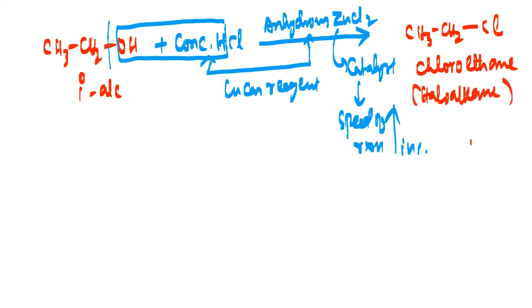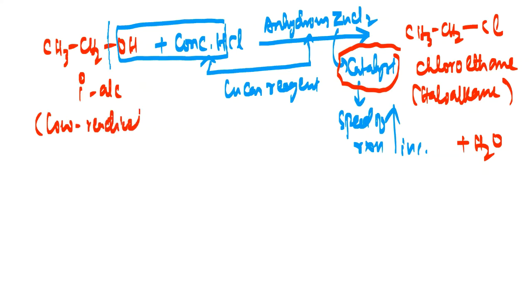And along with haloalkane, you are also getting water. Water is also released. And remember, this is a very slow reaction. That's why we require a catalyst. And this 1 degree alcohol has very low reactivity.